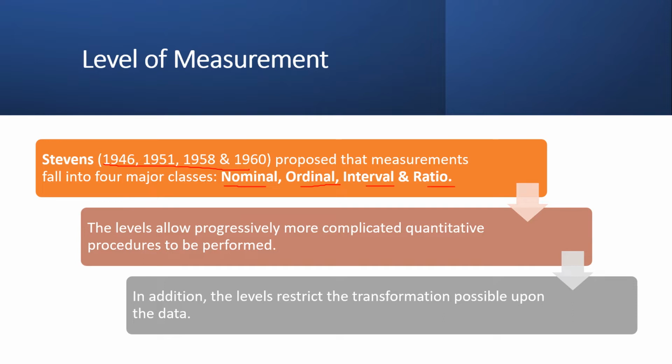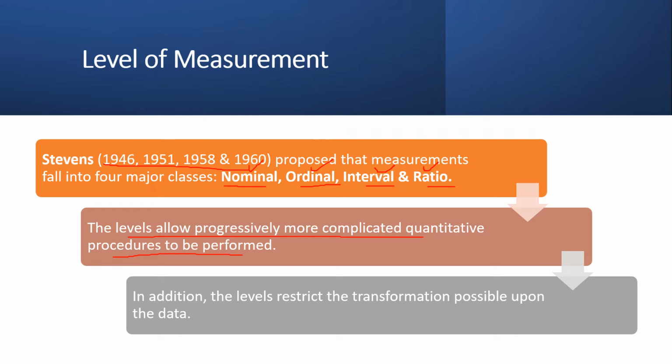So it's not only categorical, it's a level of measurement. It means the initial stage, the minimum level of measurement, is the nominal, and second is the ordinal, third is the interval, and the fourth is the ratio. So it means levels allow progressively more complicated quantitative procedures to be performed. It's 100% based on quantitative information only, or they convert the information. If you collect qualitative data, they convert it into quantitative, or give it a number.